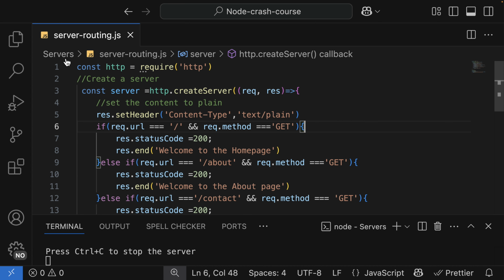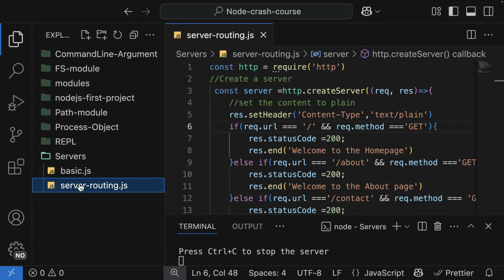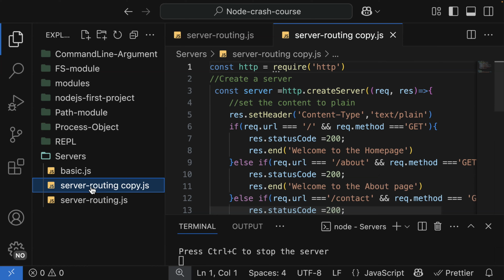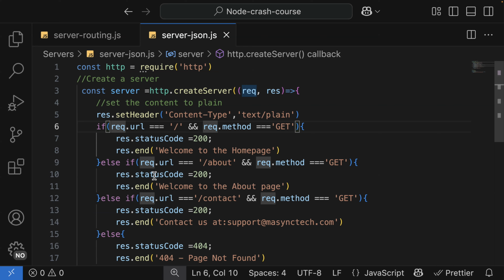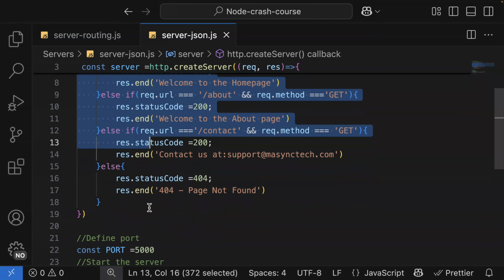So I'm going to make a copy of this and change this one to server-json. Alright, so let me do some cleanup here. I'm going to remove everything with exception of the setting of the content type.